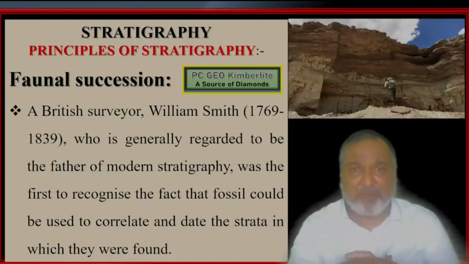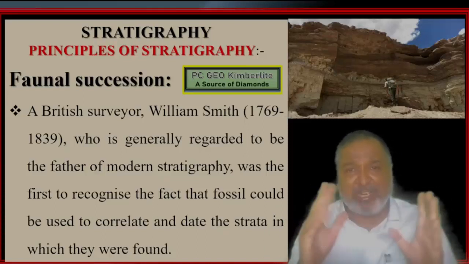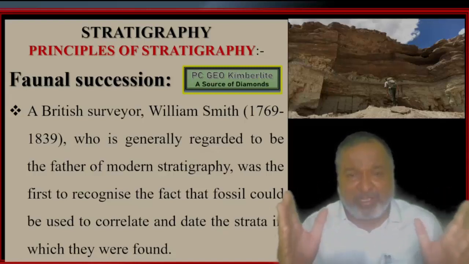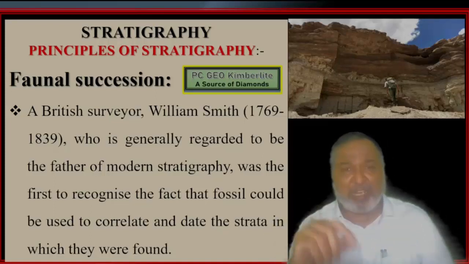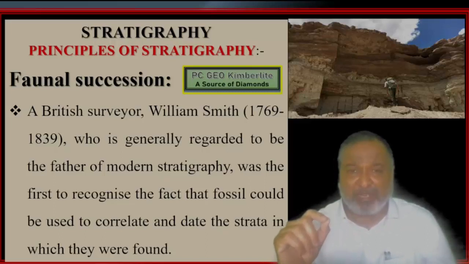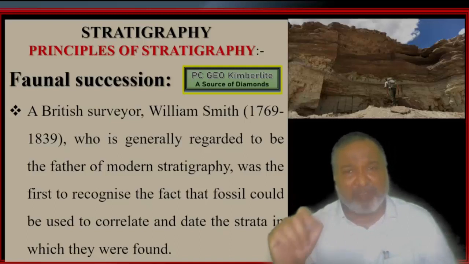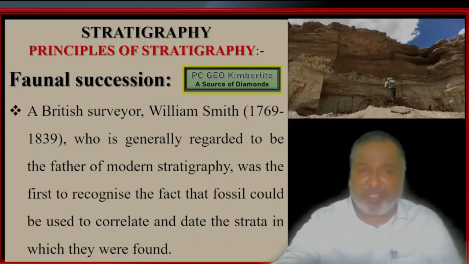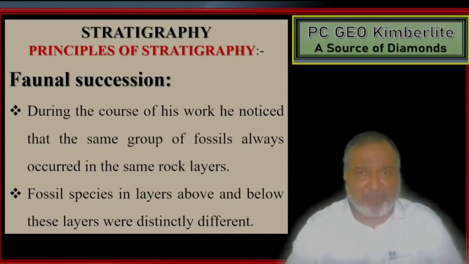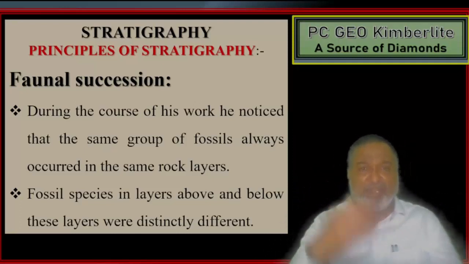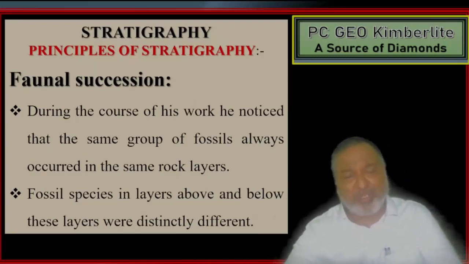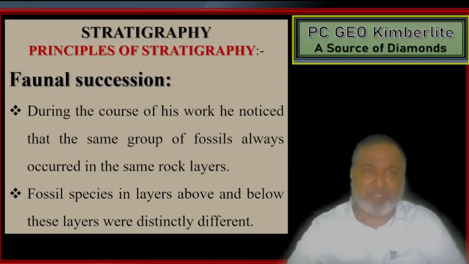The British surveyor William Smith, 1769 to 1839, who is generally regarded as the father of modern stratigraphy. Remember, William Smith is the father of modern stratigraphy. He was the first to recognize that fossils could be used to correlate and date the strata. Wherever fossils are found in a rock, with the help of that particular fossil we can date that rock, and on the basis of that we can make out the order of superposition.